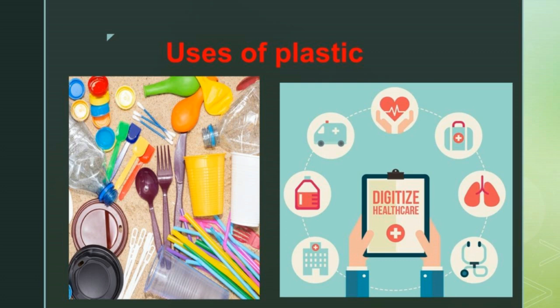Healthcare items. Healthcare items are a good thing which we are using in our day-to-day life. For example, if you are getting any disease, what will the doctor do? First they will inject from a syringe. It is made up of plastics. There also we are using plastics. For example, a glucose bottle, we will use and throw away.